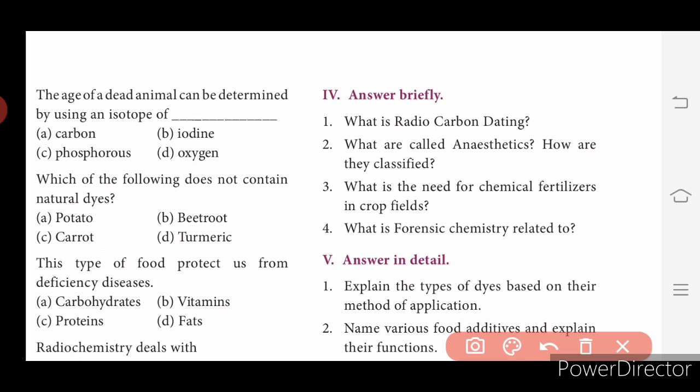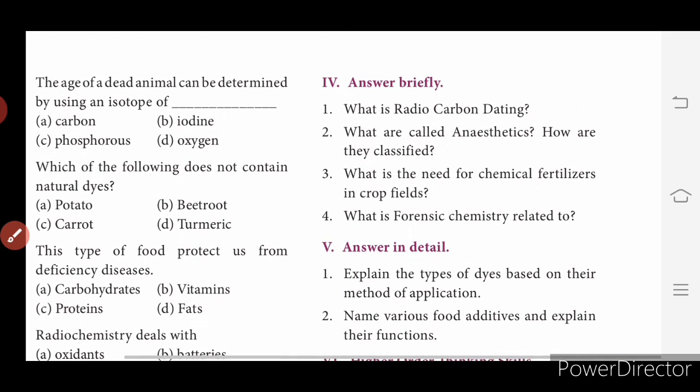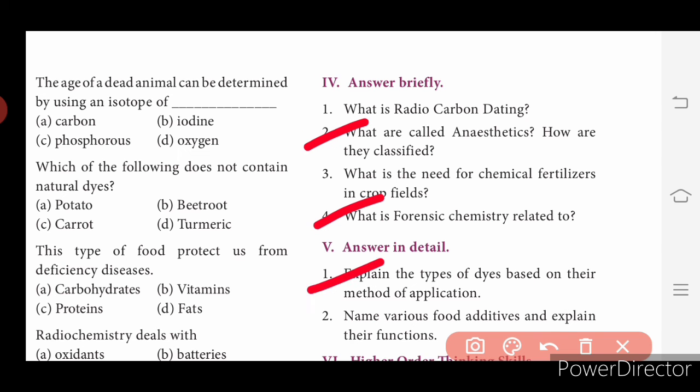In brief answer, I want you all to write the second and fourth questions, because these are important. Then detail answer, only 2 you have. Explain the types of dyes based on their method of application, and various food additives and their functions. Both are important, but I ask you to write the first question in the classwork. So brief answer second and fourth, and detail first question.